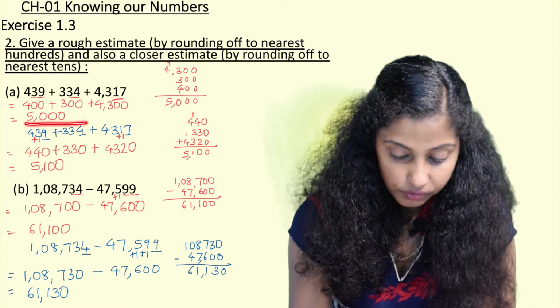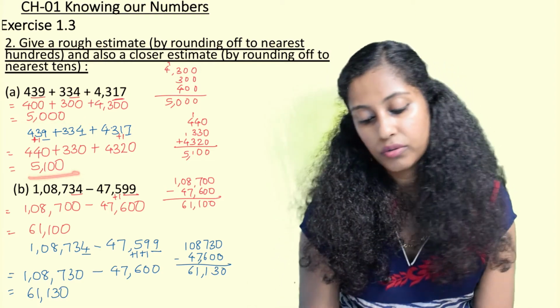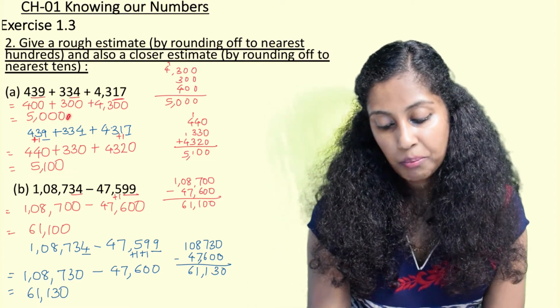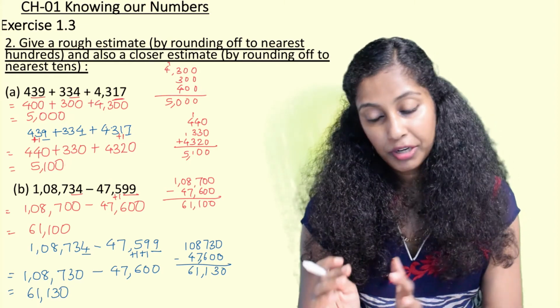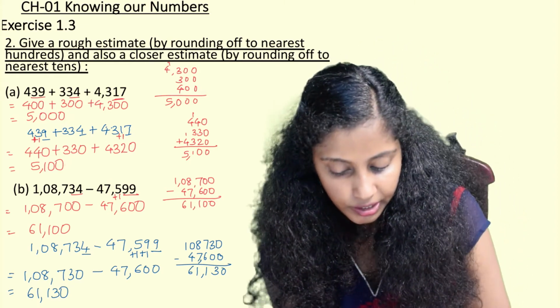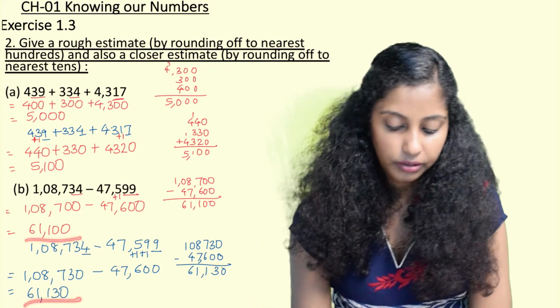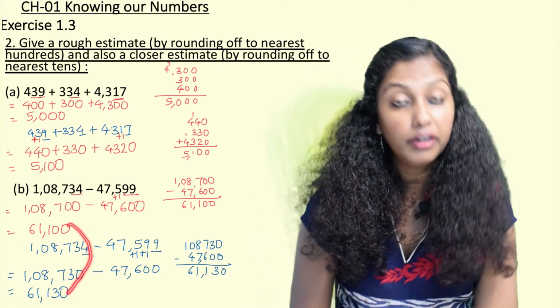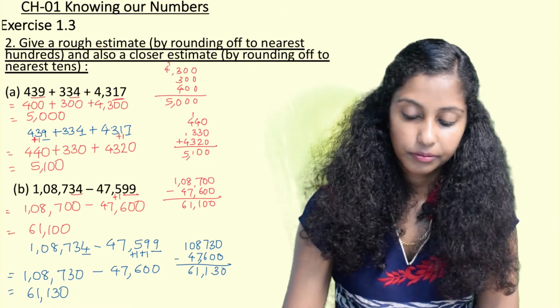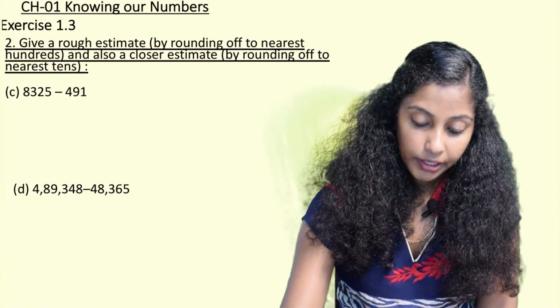So why they are asking us to do this is, if we compare the answers, what we have got here was 5,000, here we are getting 5,100. So we see they are more or less similar, in that same range. Then we see here 61,100, 61,130. So these both also again are somewhat similar.